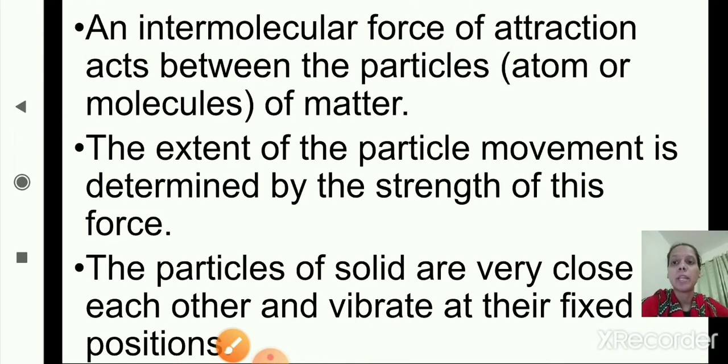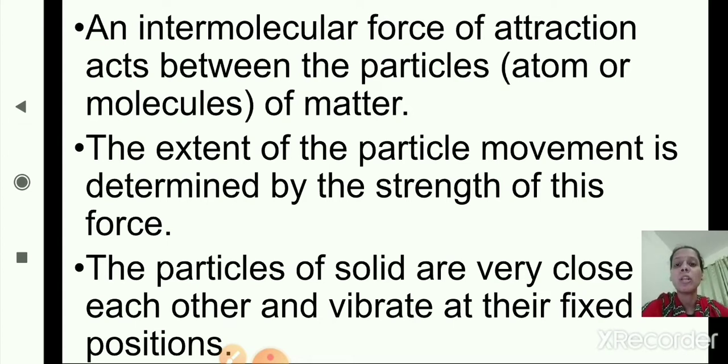Physical state of matter. An intermolecular force of attraction acts between the particles. Intermolecular force means the force of attraction between the two particles, that is atoms or molecules of matter. The extent of the particle movement, the movement of the particles present in the particular matter, is determined by the strength of this force. So the movement of the particle is based on the intermolecular force.